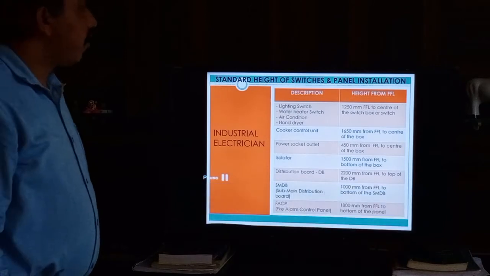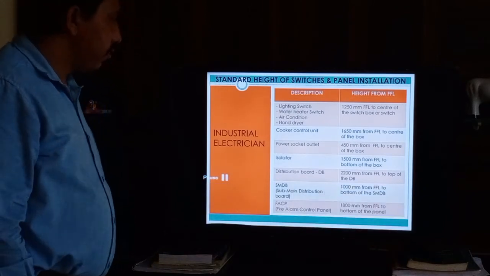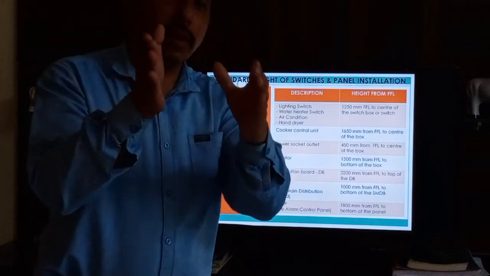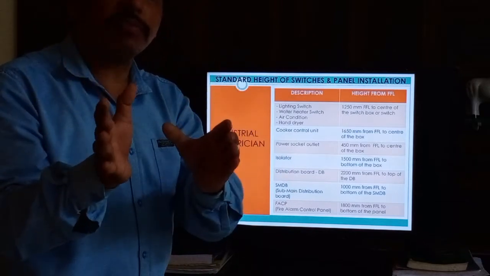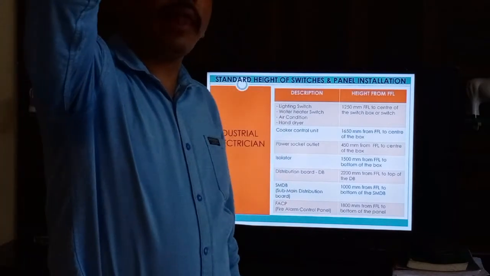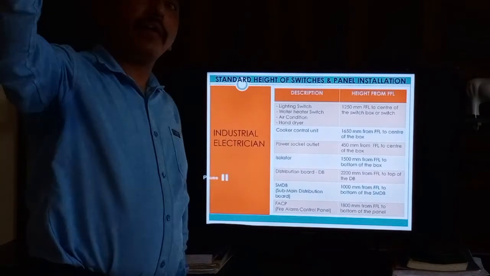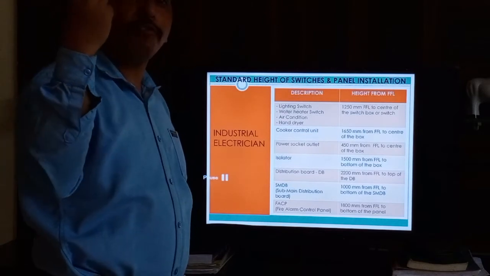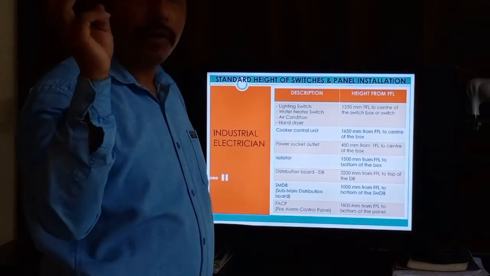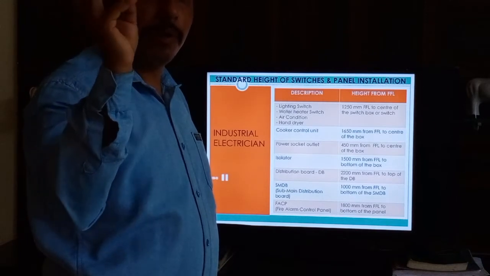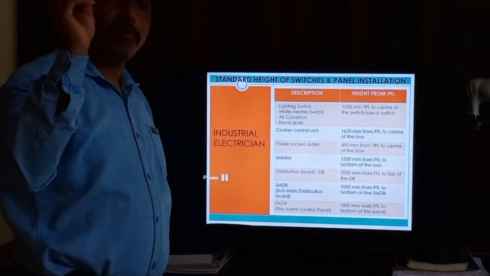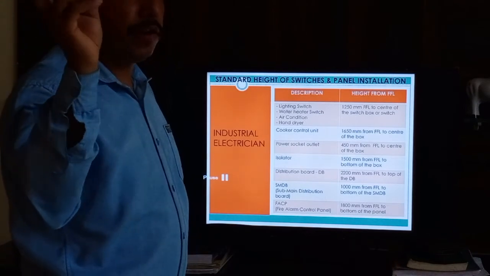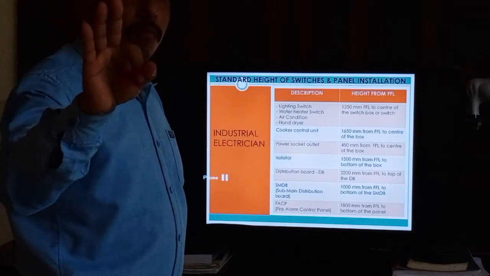Okay, standard heights of switches and panel installation. If you are going to do wiring, first you need the switch box there. First you install the switch box and mark the points of the lights, how many lights are coming there, and where the DB location is. Before wiring, first you check three things. Number one, DB location and DB number. Number two is the switch, where the switch of this device or equipment is. And number three, points of the wiring system.